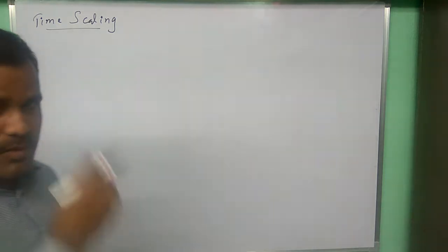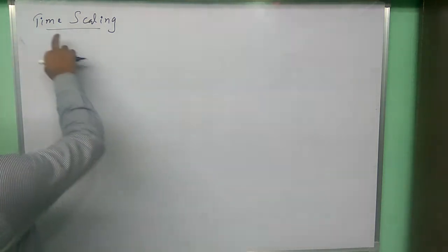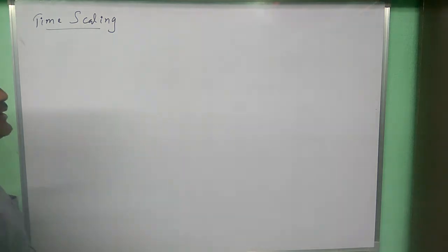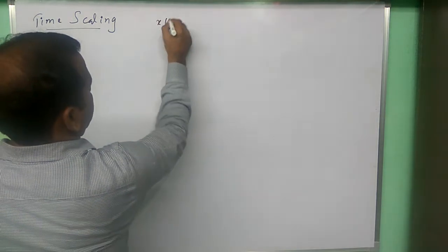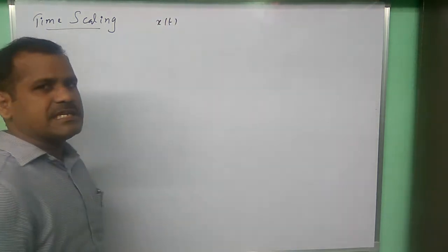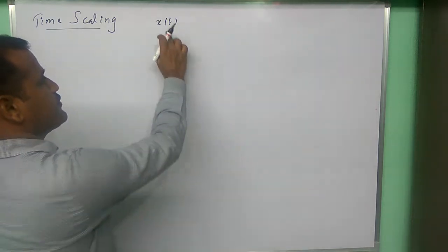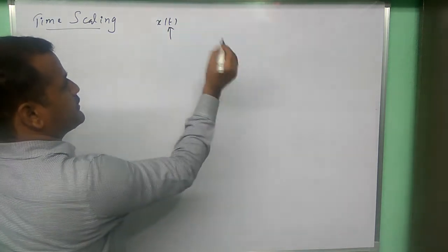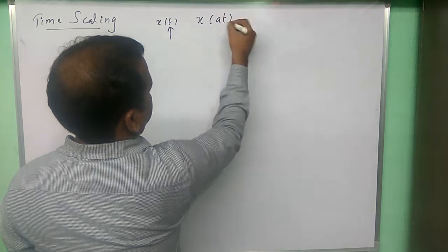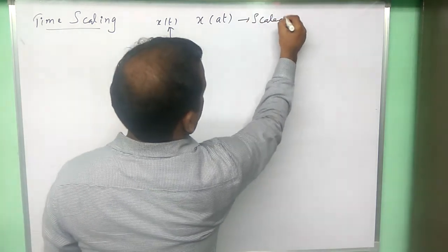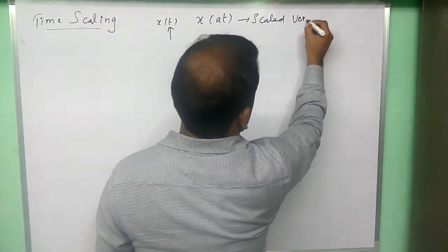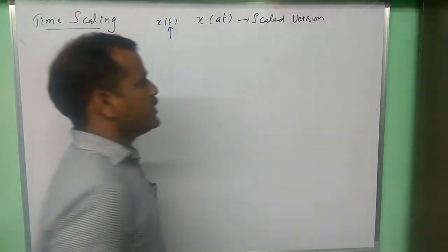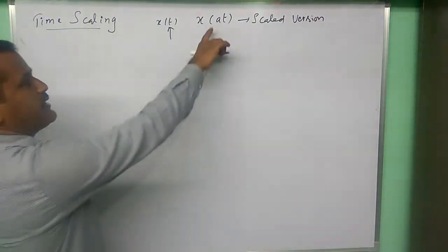So in the properties of Laplace transform, we are going to prove the time scaling property. If x of t is there, scaling here we are doing for the independent variable t. That means x of at is the scaled version. We are finding the Laplace transform of x of at.